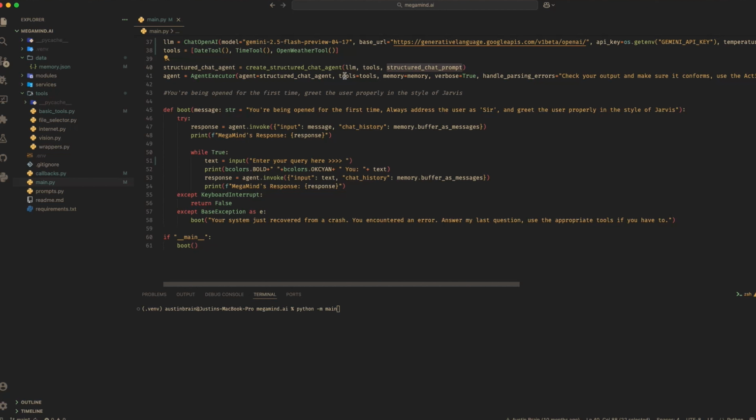And this orchestrates the entire process, and it receives the inputs by calling a method that's found in the agent executor. We're passing in the input, and we're also passing in chat history for context, which is really cool. And then we get our response and we can print it out.